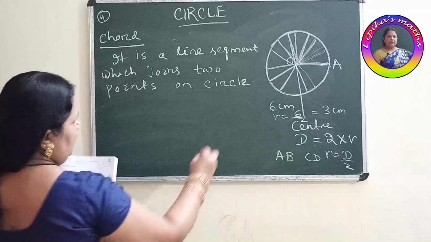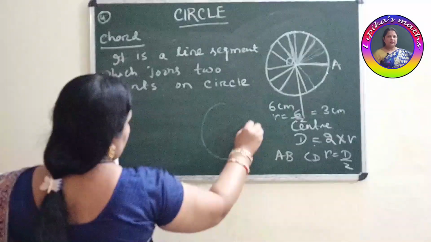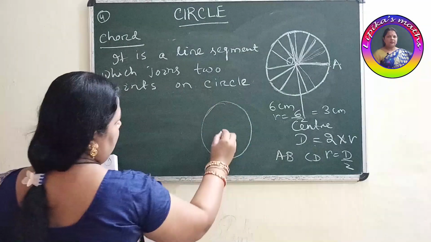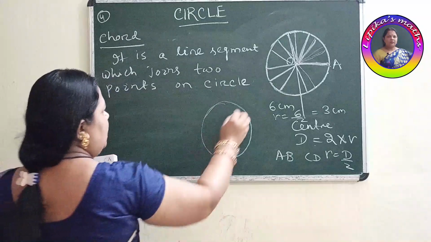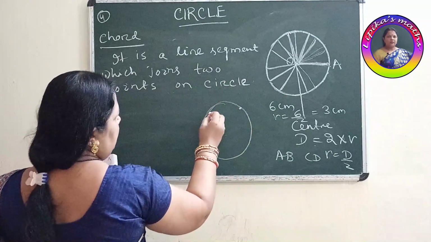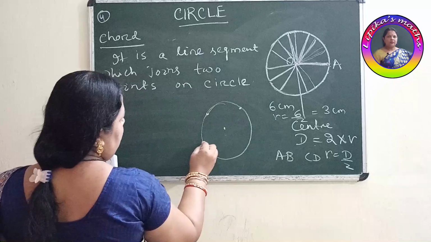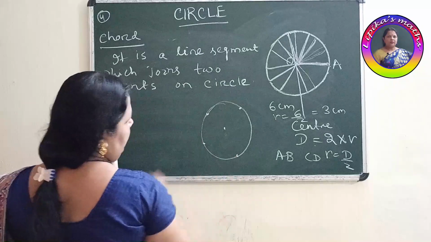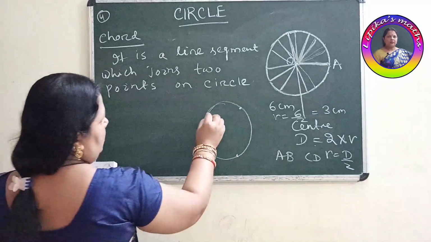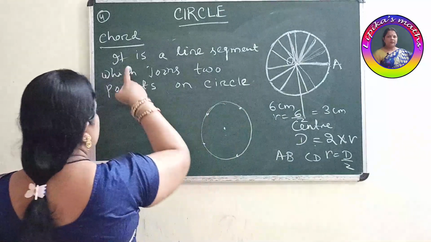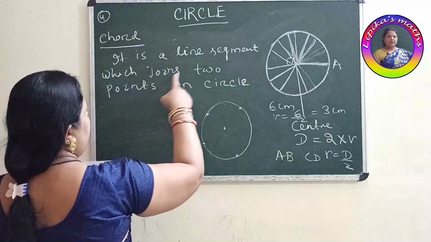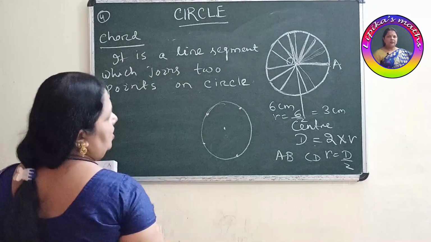Got it? So if this is your circle, this is your center, this is 1 point, this is 1 point, this is 1 point, this is 1 point. It is a line segment which joins 2 points on the circle.